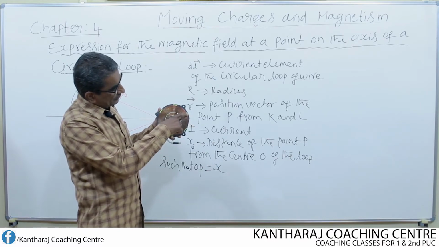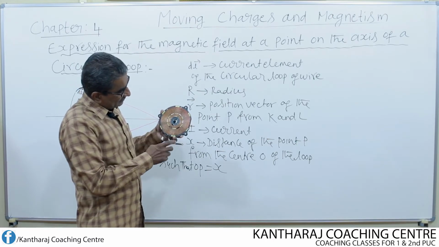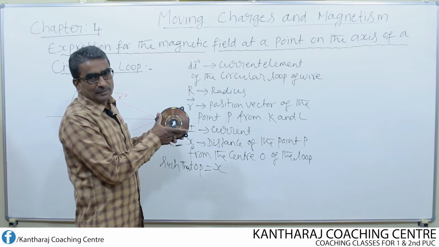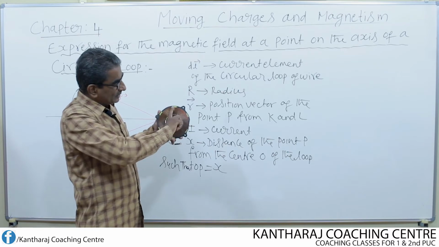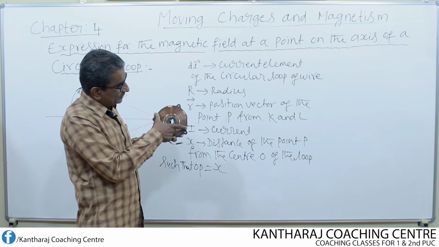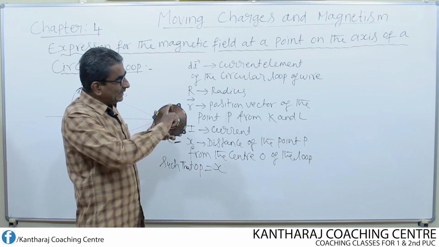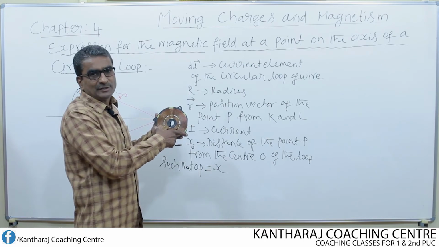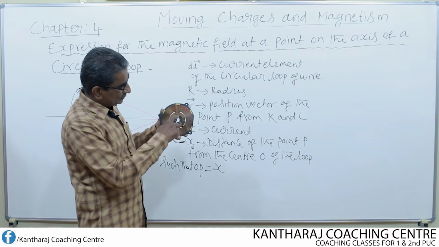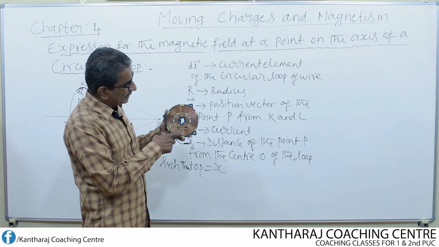Similarly, exactly opposite to these two, there is one pair of current elements, and these two form one more opposite pair. Like that, I can imagine any number of pairs of current elements diametrically opposite to each other. For the time being, I choose only these two as the upper current element and lower current element.